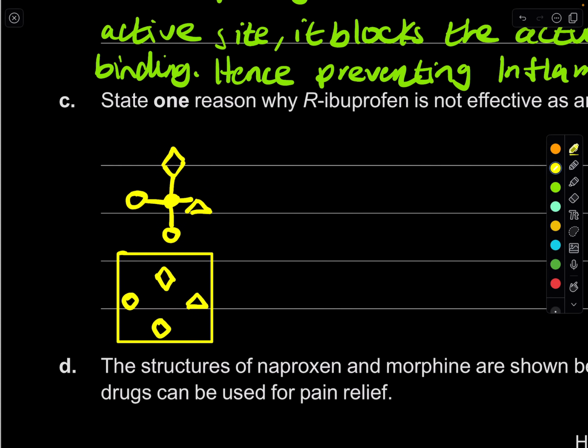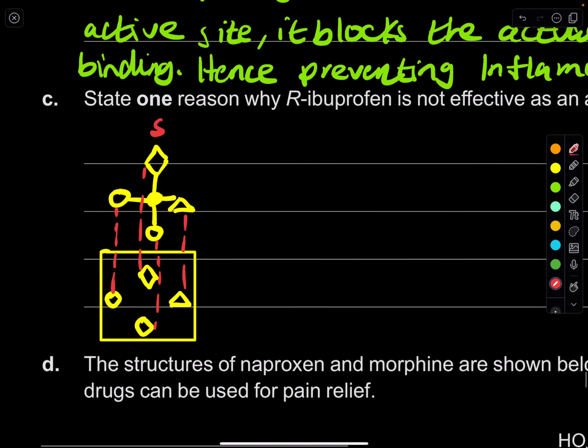You can see that this over here, beautiful. It's like a puzzle piece. You put it, it fits perfectly. But because this is R-ibuprofen, because it's an optical isomer, remember, an optical isomer is a mirror image. So basically now this part here looks like this. This is what R-ibuprofen looks like. This is the circle. So that's that part here, and that's the circle. So look, that's the mirror image.